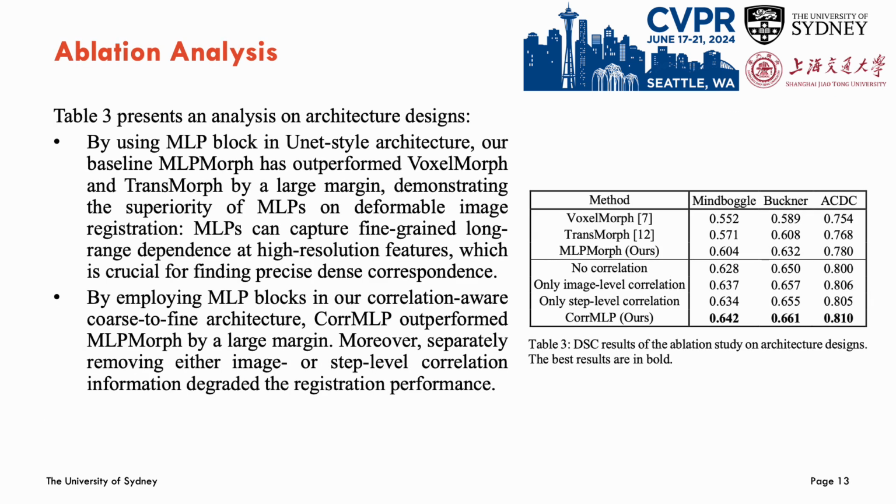Table 3 presents an ablation analysis on architecture designs. We first established an MLP-based direct registration model named MLP-Morph as a baseline. By using MLP blocks in a U-Net-style architecture, the baseline MLP-Morph outperformed the CNN-based VoxelMorph and the transformer-based TransMorph by a large margin, demonstrating the superiority of MLPs on deformable image registration. MLPs can capture fine-grained long-range dependence at high-resolution features, which is crucial for finding precise dense correspondence.